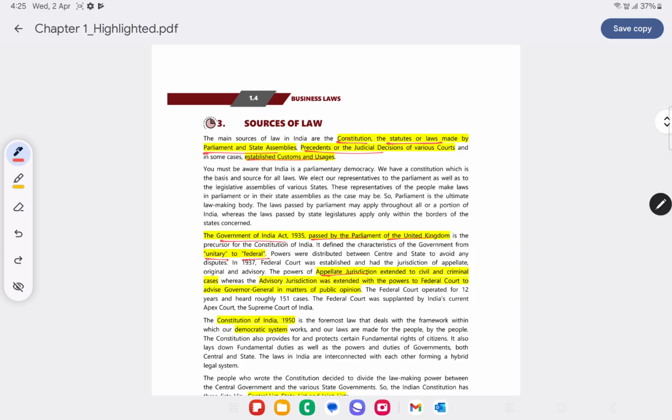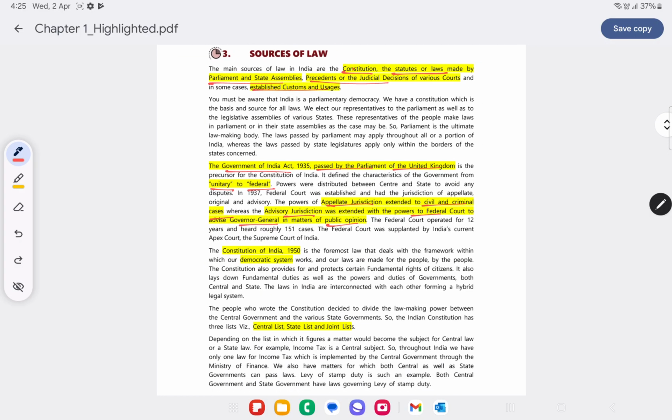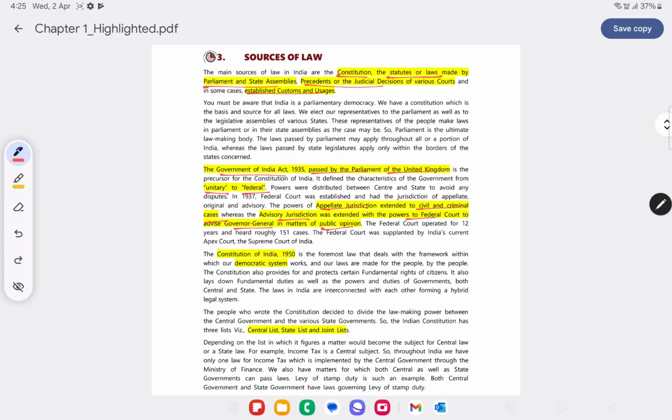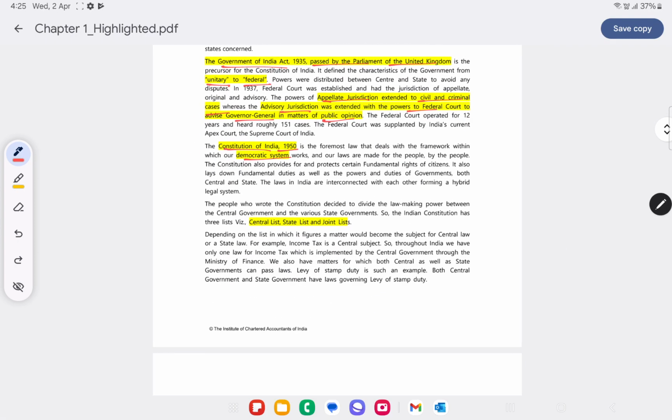After that, the powers of appellate jurisdiction generally extended to civil and criminal cases, wherein they used to handle both these cases, whereas advisory jurisdiction was extended within the powers of the Federal Court to advise the Governor General in public opinion matters. First there was the Government of India Act 1935, and after that came the Constitution of India 1950, which is basically the democratic system that's prevailing currently.